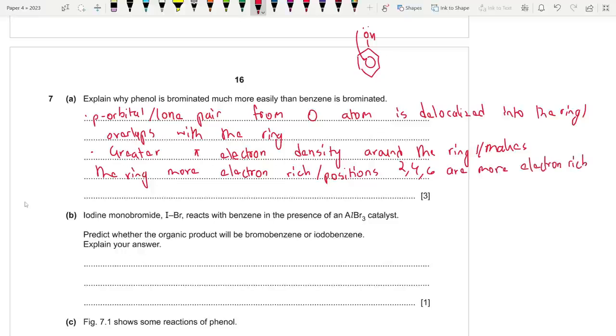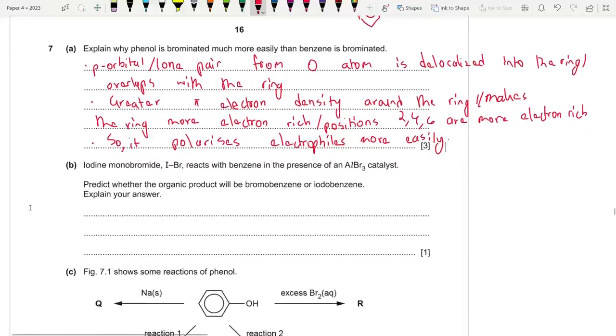Fine. And finally, it polarizes electrophiles more easily. Or you could say that it is an easier target for electrophiles.